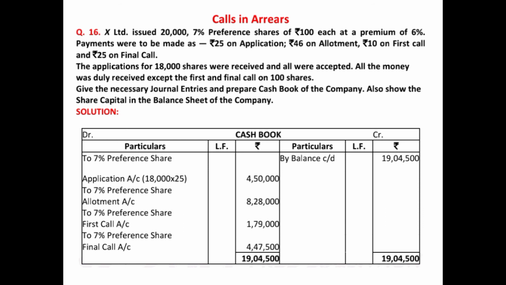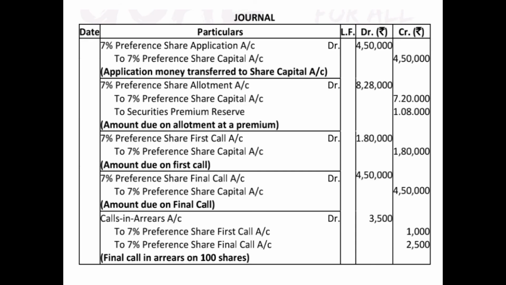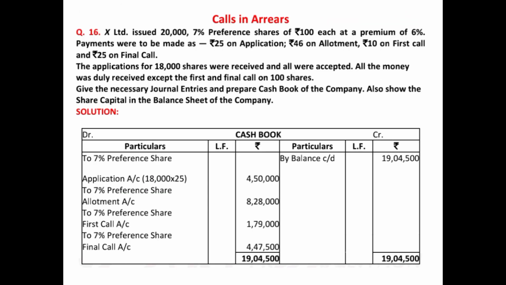Now we have to pass the due entry for the share first call. At the time of first call, the company is calling up 10 rupees. So the due entry for the first call will be 7% preference share first call account debited 1,80,000 to 7% preference share capital account 1,80,000. So 1,80,000 was supposed to be received, but it could not be received on 100 shares. 10 rupees of first call was not received on 100 shares. So 100 shares into 10, that means 1,000. So out of 1,80,000, 1,000 was not received. So ultimately how much was received? 1,79,000. So that we have shown on the debit side of the cash book as 7% preference share first call account 1,79,000.